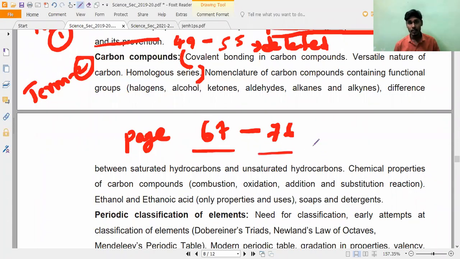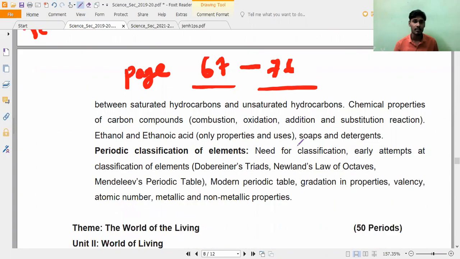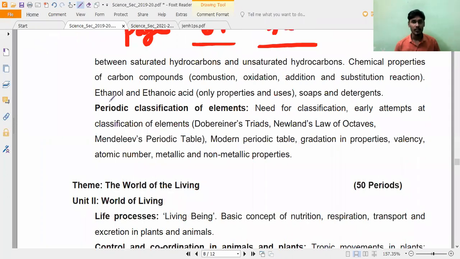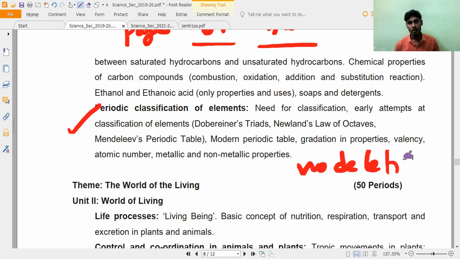Yes, sir. 67 to 76, everything is deleted for term 2. Term 2 chemistry has a very, very small syllabus portion. Next, periodic classification of elements, everything is there. Please mark it, all of you. Periodic classification of elements, completely, no deletion. Is it okay, all of you? So that is what you have to remember.